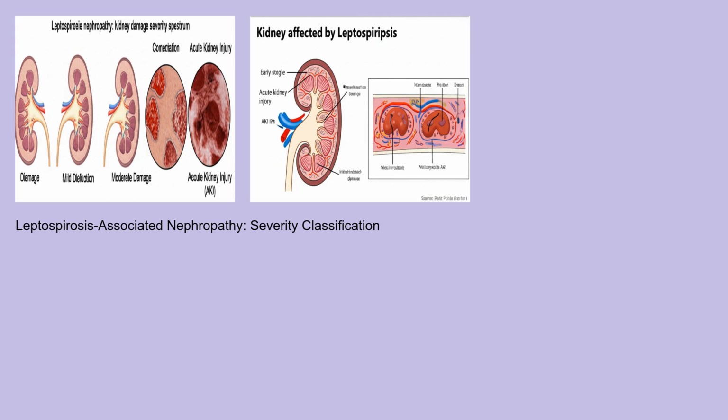While leptospirosis-associated nephropathy doesn't have distinct subtypes, it can be classified based on the severity of kidney involvement. It ranges from mild renal dysfunction to kidney injury requiring dialysis. The severity is determined by the degree of tubular damage and the overall impact on kidney function.